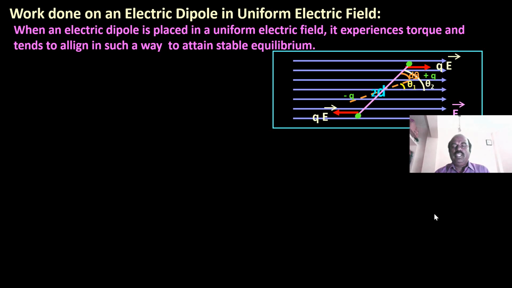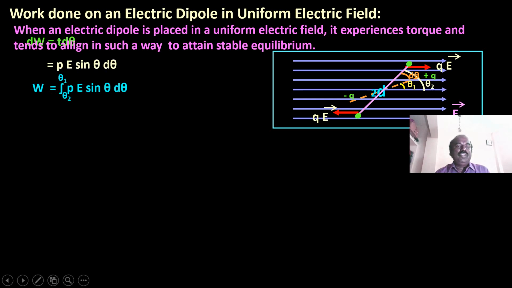The difference between theta 1 and theta 2 becomes d theta. So dW is equal to tau into d theta. Instead of tau, we substitute the value pE sin theta. Then total work done we can calculate as the integral from theta 1 to theta 2 of pE sin theta d theta. By integrating this, we will have pE times cos theta 1 minus cos theta 2 after substituting the limits.